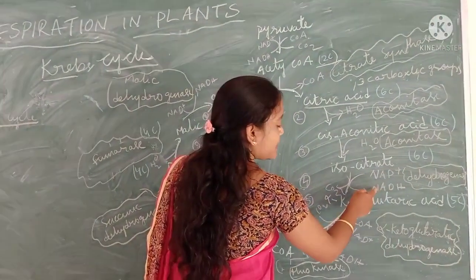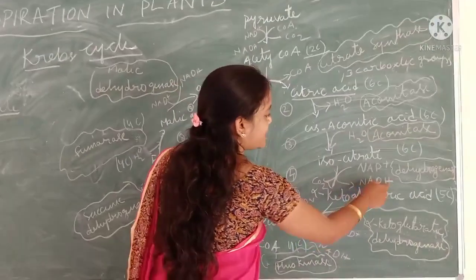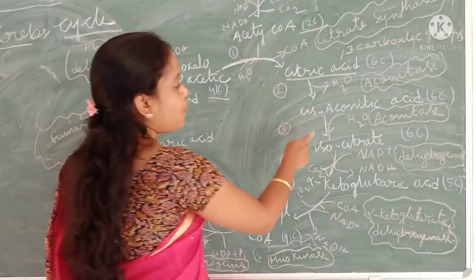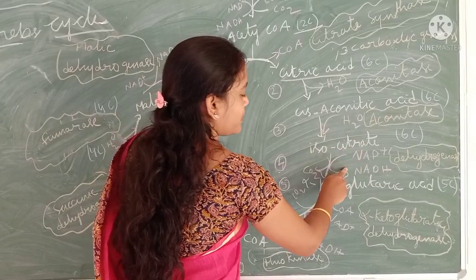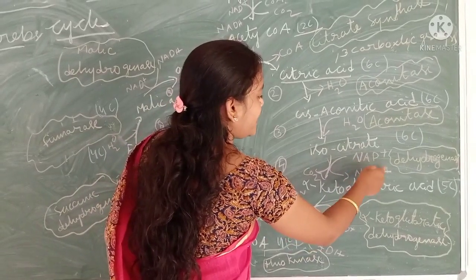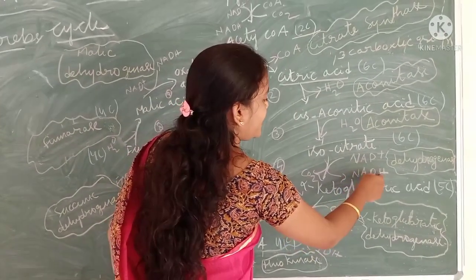So here, NAD plus is reduced to NADH plus. Why? Because here water loses a hydrogen atom, which combines with NAD plus and it changes to NADH.